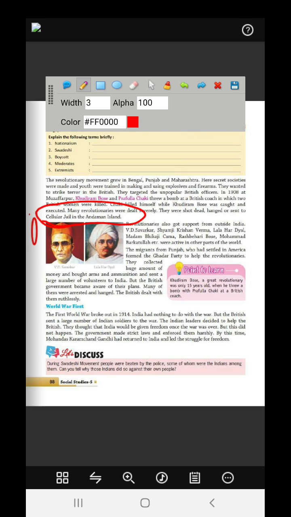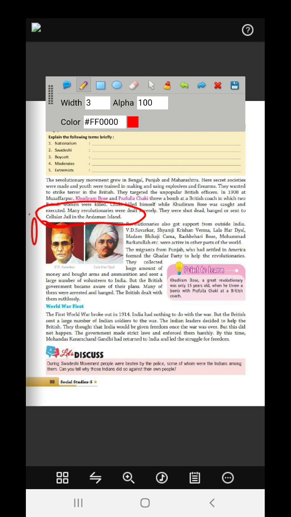They would not be executed, they would lose their caste. They would become Dalits. Now revolutionaries also got support from outside India. Savarkar, Shyamji Krishna Varma, Lala Hardayal, Madam Bhikaji Cama, Rash Behari Bose, Mohammad Barkatullah were active in other parts of the world. So they were getting encouragement from other parts of the world also to fight the British.